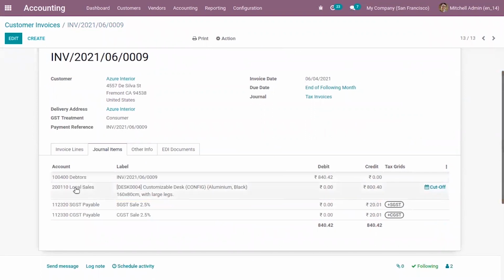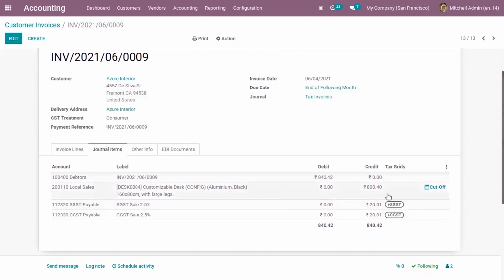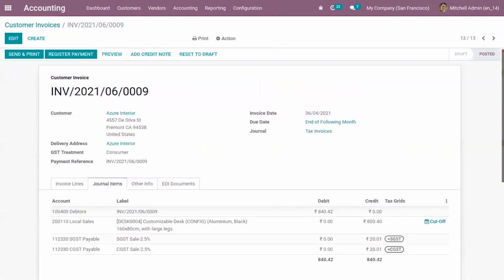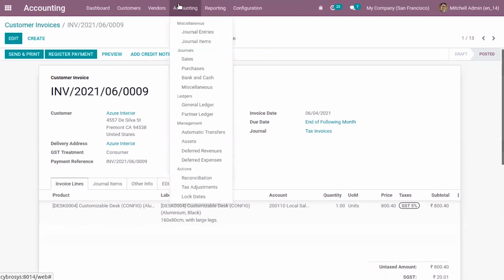And you can see the income account, local sales. Now the amount is credited, and you can see we have two accounts for taxes, SGST payable and CGST payable, and you can see amounts are credited. You can also see journal entries created for the customer invoice.